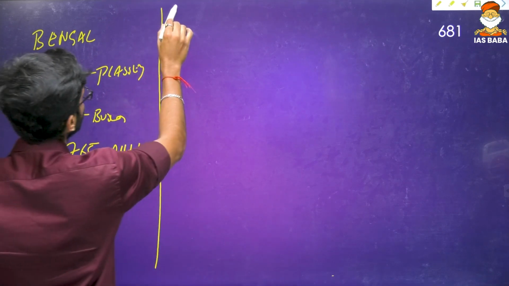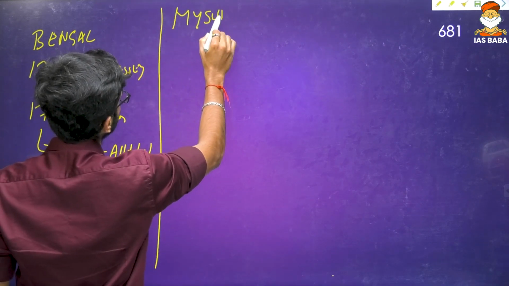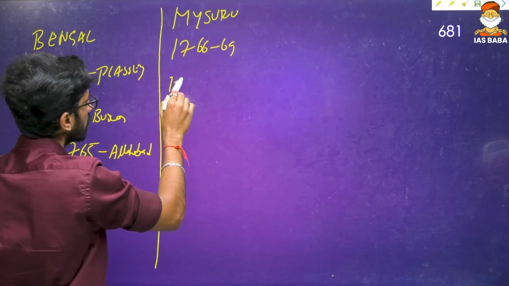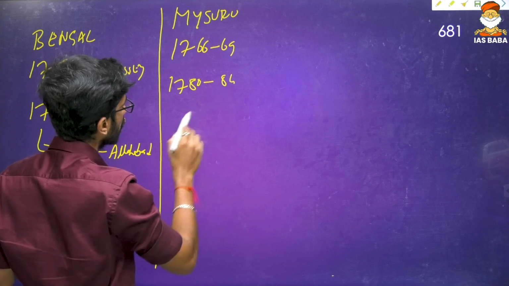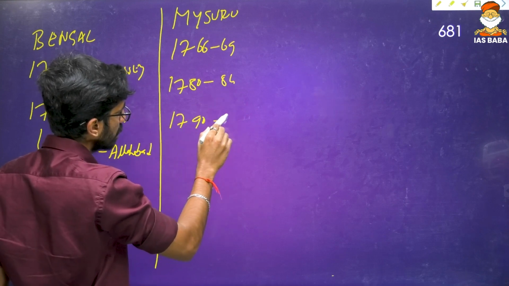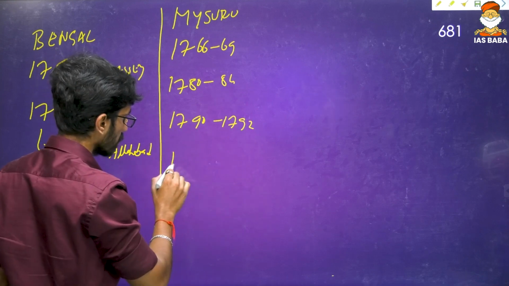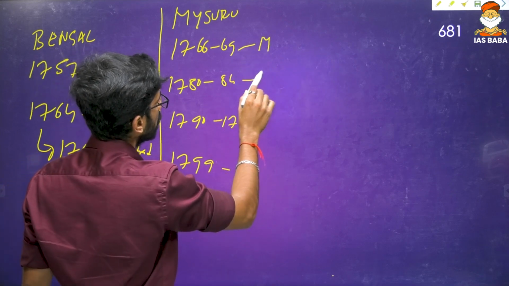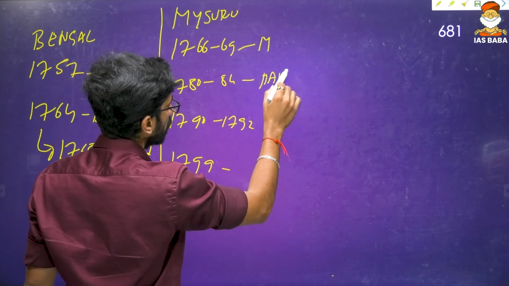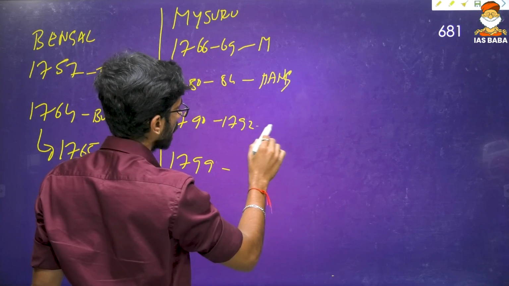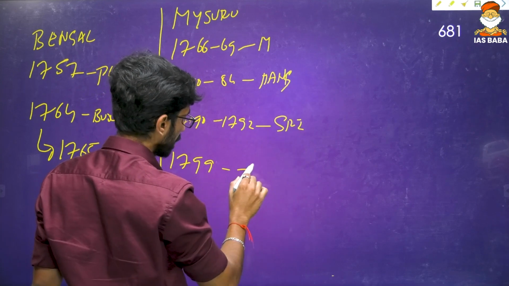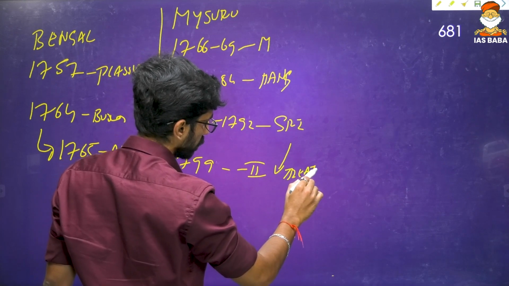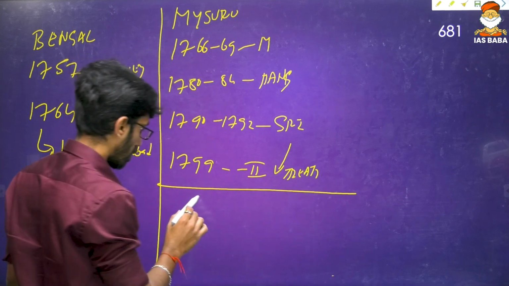And then again Mysore: 1766-69 first war, 1780-84 second war, 1790-1792 third war, 1799 fourth war. That is Treaty of Madras, Treaty of Mangalore, and again Treaty of Srirangapatna, and the second Treaty of Srirangapatna. And then we can talk about Marathas.